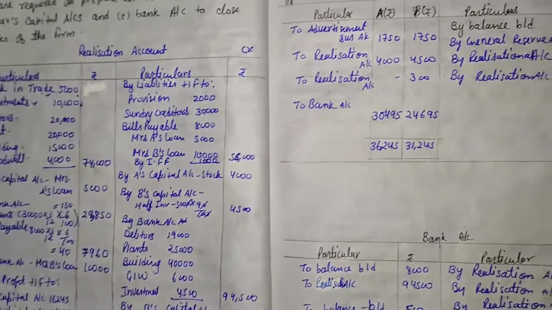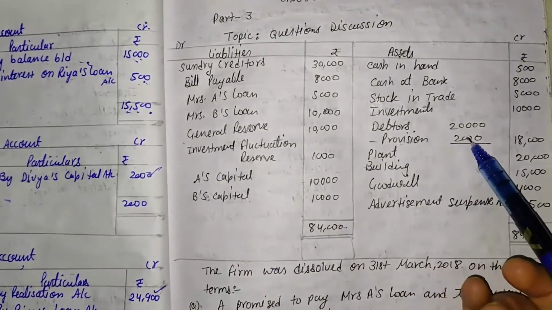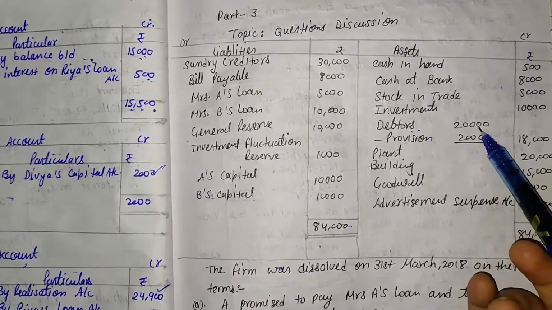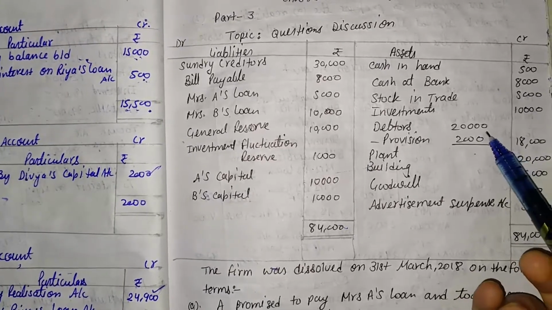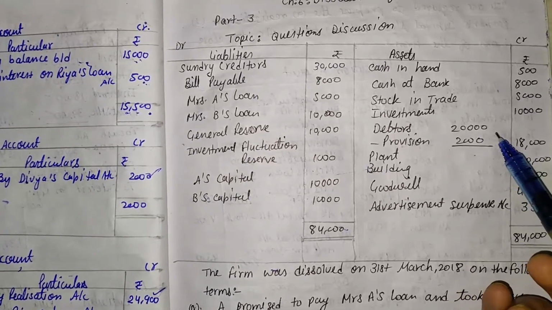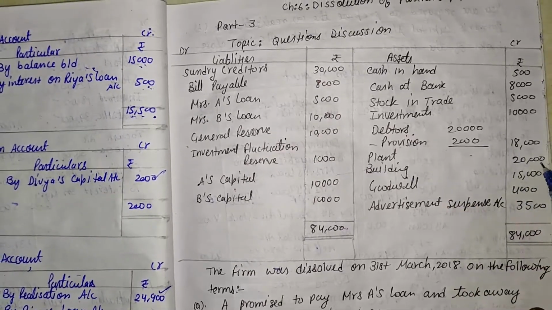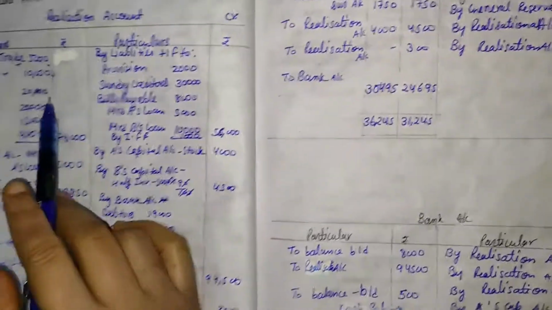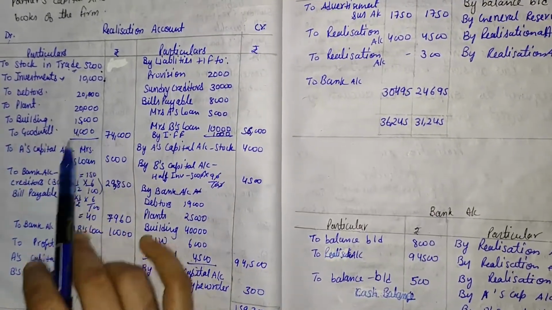Then one more asset is given, that is debtors. Here debtors value is 20,000 in the internal column or 18,000 in the external column, but we prefer the internal column, so we transfer 20,000. Then plant of rupees 20,000. It means here debtors of rupees 20,000 as well as plant of rupees 20,000.